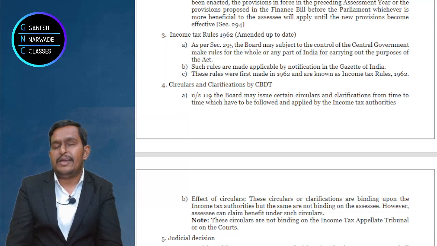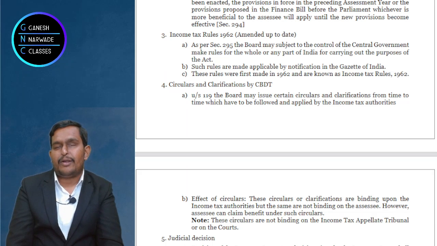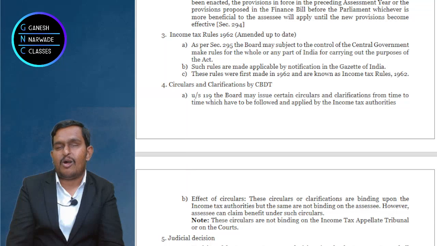Now, why does CBDT make the rules? Because they have given their life to direct taxes. From morning they get up till they sleep, they only work in taxation, that too income tax, income tax, income tax. So they know the nuances of what will happen when a particular step is taken or process is designed.